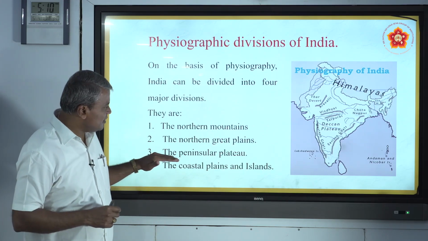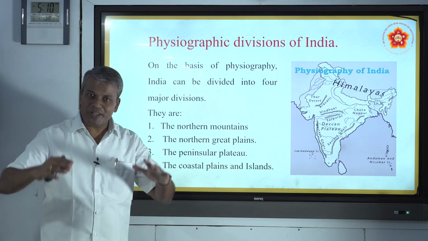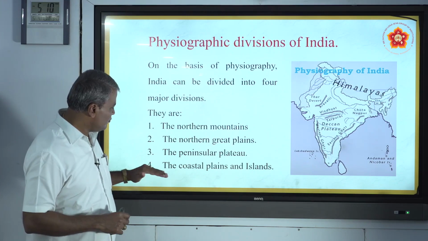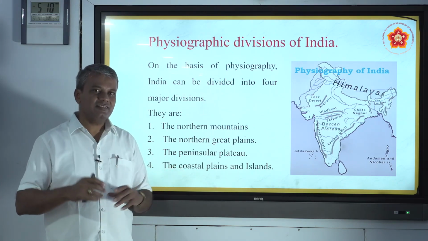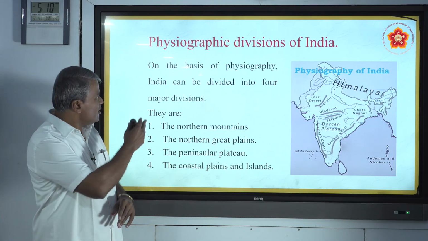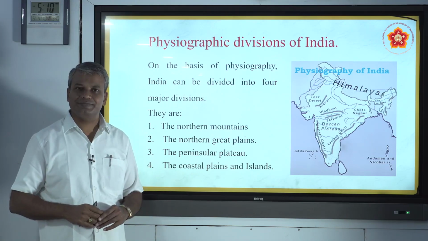The third is the peninsular plateau, the Deccan plateau. And the fourth is the coastal plains and islands. So, these are the four important physiographic divisions of India.